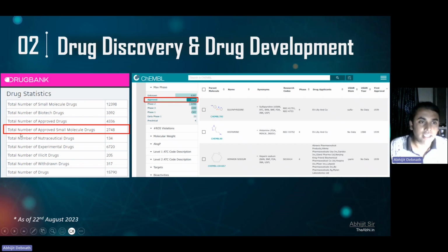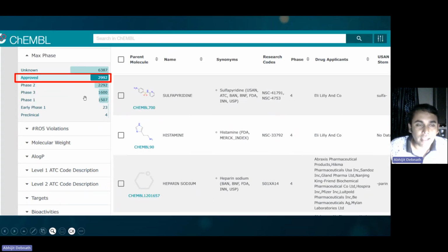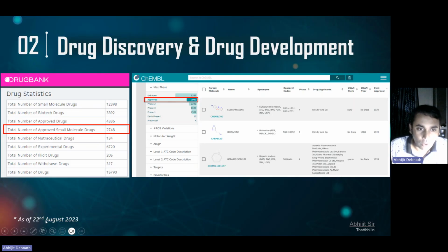So let me take the reference of DrugBank. As per DrugBank data, the total number of approved small molecule based drugs is 2,748. But if you see the ChEMBL data, it is 2,992. I am recording this lecture on today's date, 22nd August 2023. So this is the number as of now.